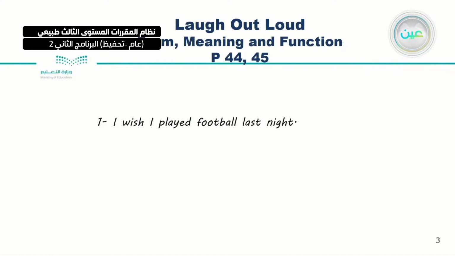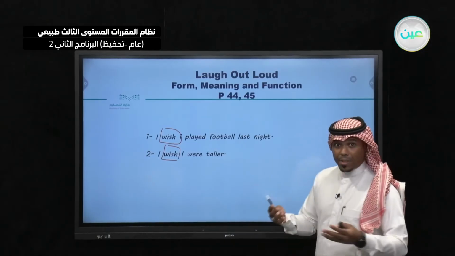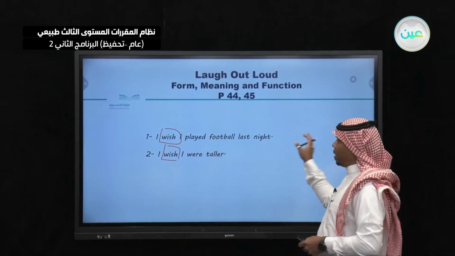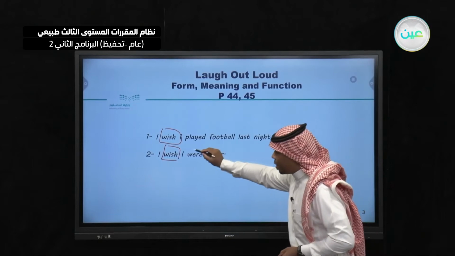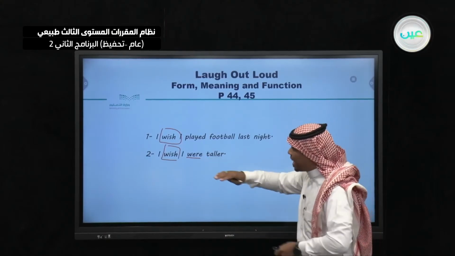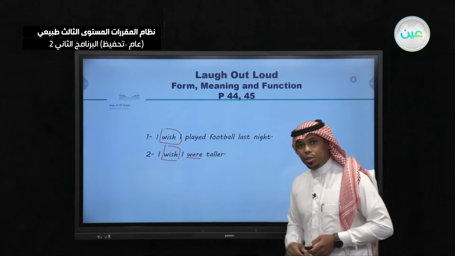Let's start. Now, do you remember these two sentences? Very good. Why? Because we are using wish here as an imaginary, it's not real, as I said in the previous lesson. I wish I played football last night, and I wish I were... Here, when you are talking about the second conditional or imaginary, you should use were. I wish I were taller.